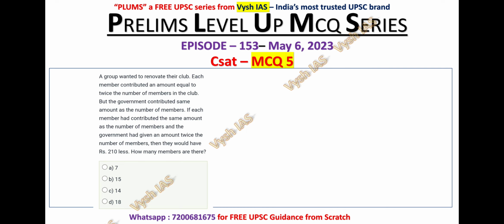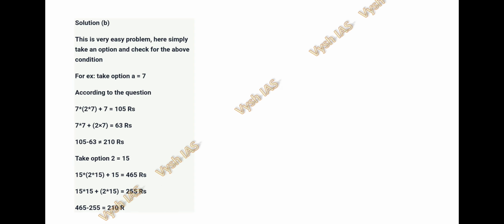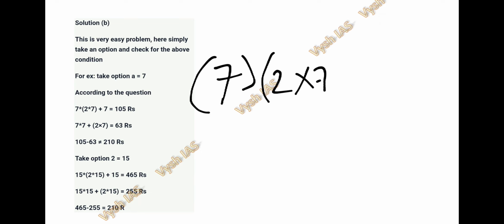So they have given some conditions, so we have to check. We can solve this question by taking the options, then it will be easier. If you take option A, that is 7, in the initial case they have given that each member of the club contributes twice the number of members. So there are 7 members, and each of them contributes 2 into 7. Again, the government contributes the number of members, 7.